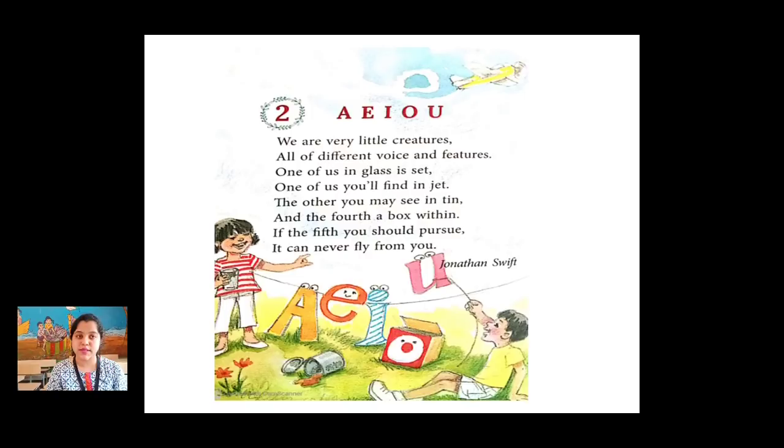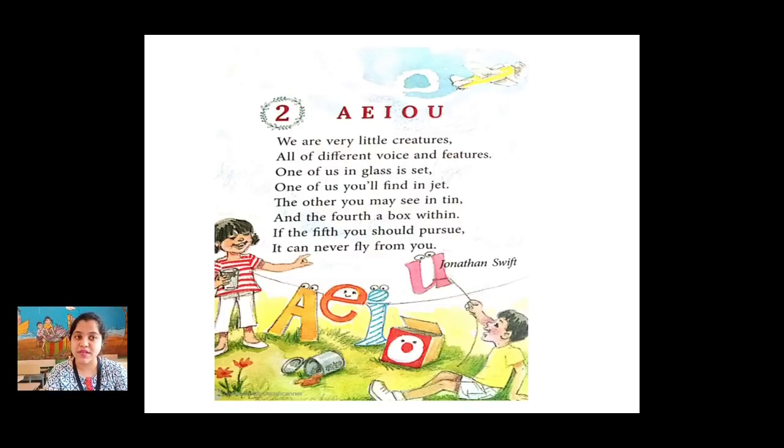B-O-X, box. If the fifth you should pursue. Now here pursue means to follow someone or something. It can never fly from you. Now here in the word pursue, P-U-R-S-U-E, the vowel U is coming twice.